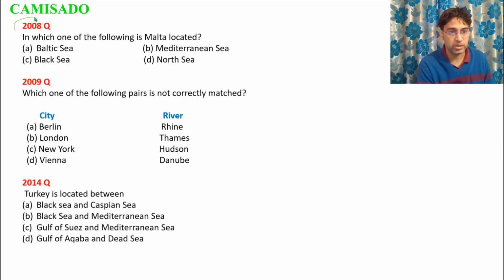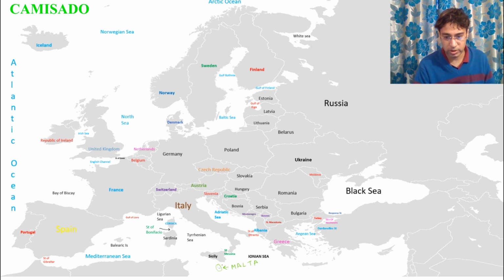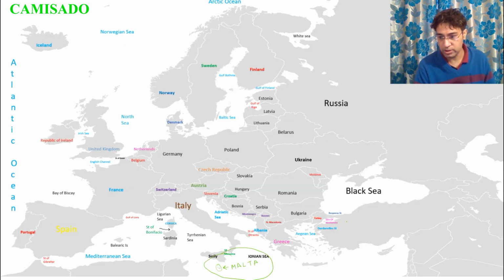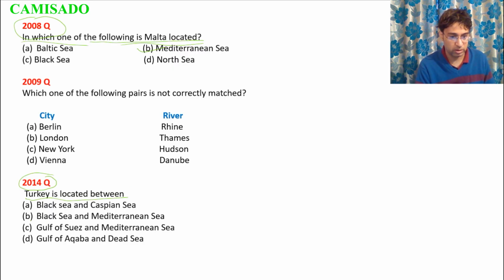So let us look at questions from the year 2008. This is about Malta. In which of the following is Malta located? So let us look at this. This is Malta, located in the Mediterranean Sea. So this will be our answer. Now look at this question from 2014. Turkey is located between, so this is Turkey, located between the Black Sea and the Mediterranean Sea. So this would be our answer.